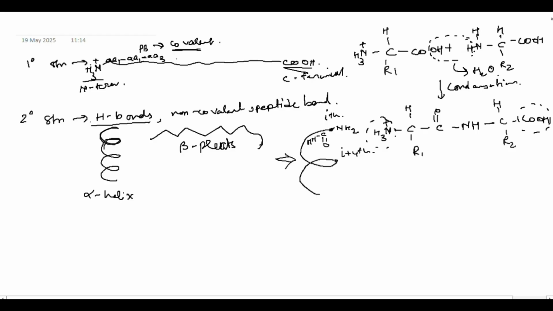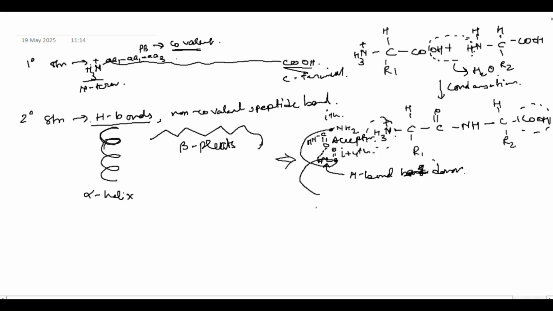So this CO, and here we have another CONH. This H and this O will form a hydrogen bond. Okay? And this N that is covalently bonded to the hydrogen that is forming the hydrogen bond will be called hydrogen bond donor. Hydrogen bond donor, and this will be called acceptor. Hydrogen bond acceptor. Okay?